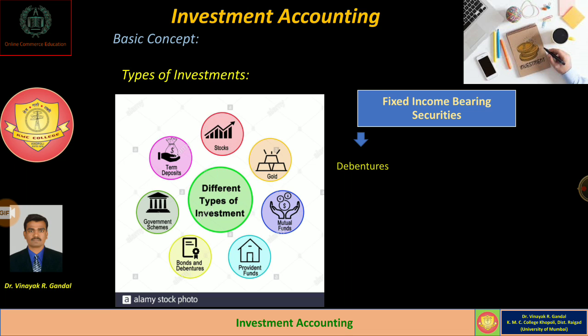Fixed income bearing securities consist of debentures. We can make investment in debentures, and if we make a certain amount of expenditure towards debentures, the debenture holders get a fixed amount of interest as a return on their investment. So debenture is also called a fixed income bearing security.